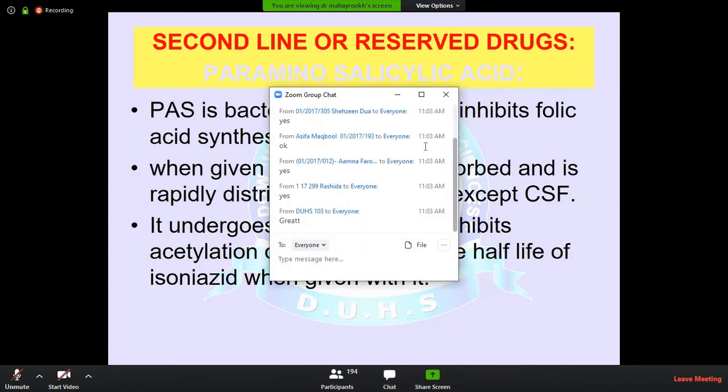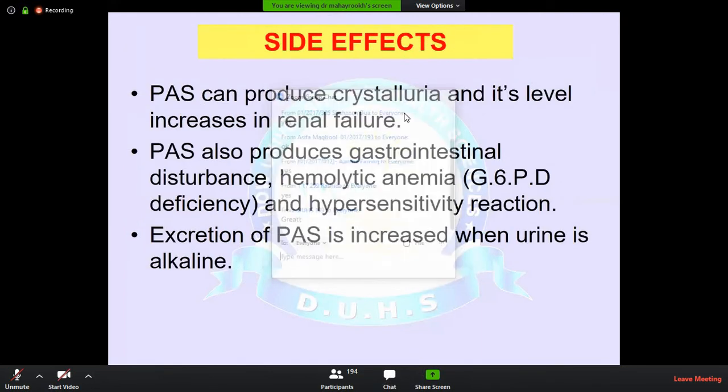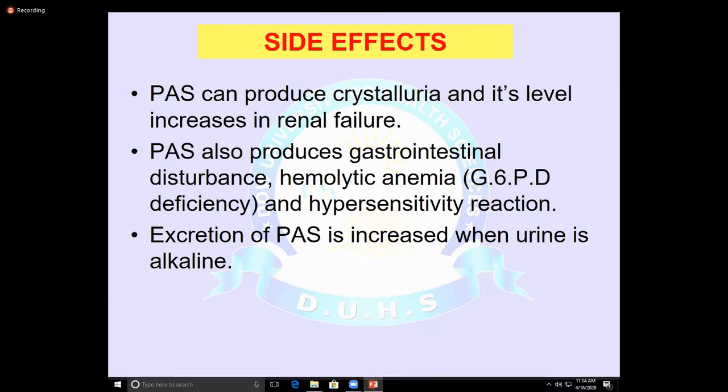Okay, what are the side effects? The main side effects are the GIT disturbances, nausea, vomiting, and abdominal discomfort, and this can be minimized by giving the drug in divided doses. And second, para-amino salicylic acid can produce crystalluria, and especially in the patient who has renal failure, its level increases.